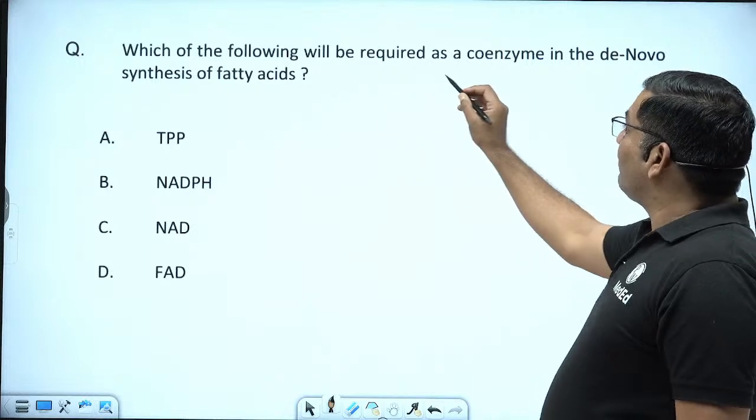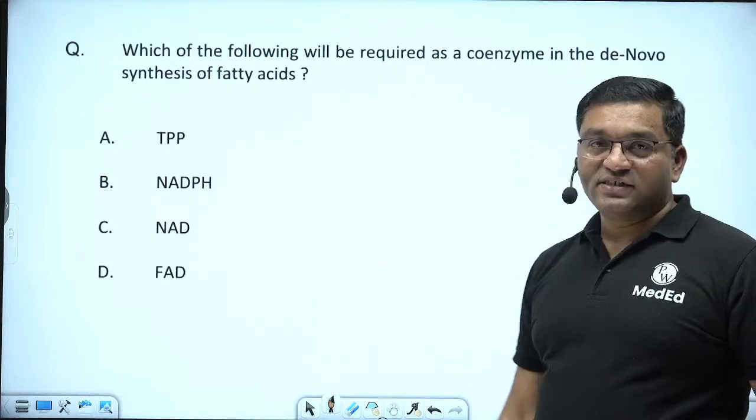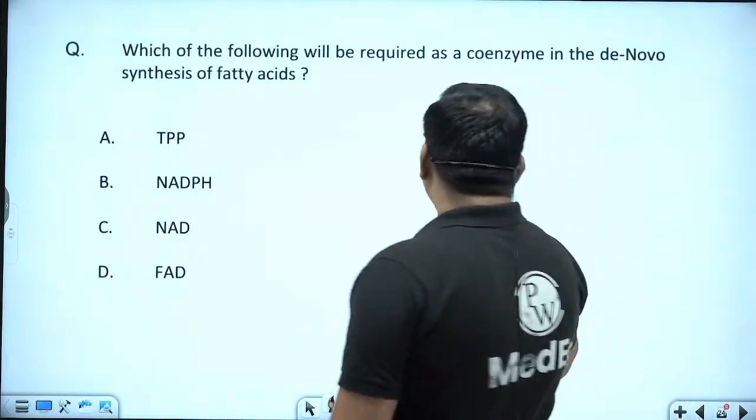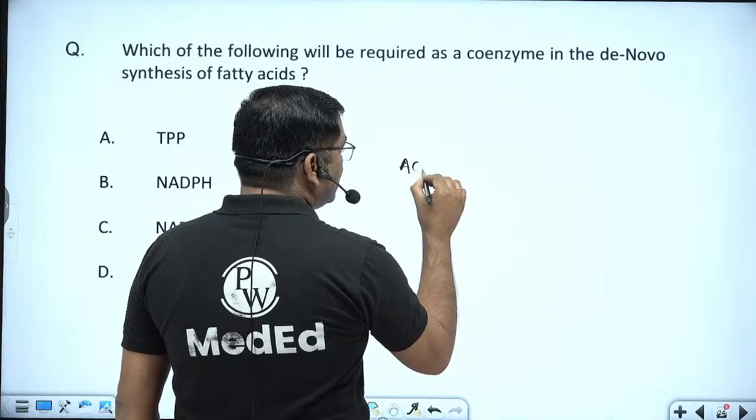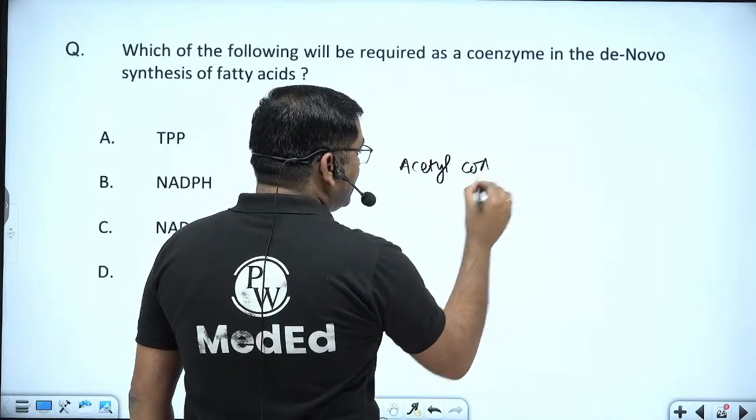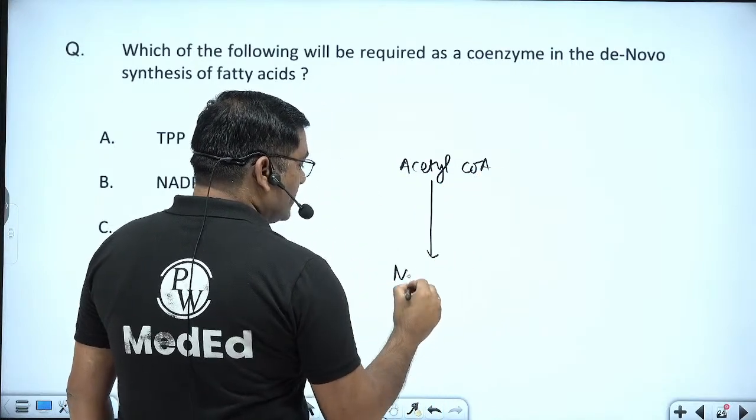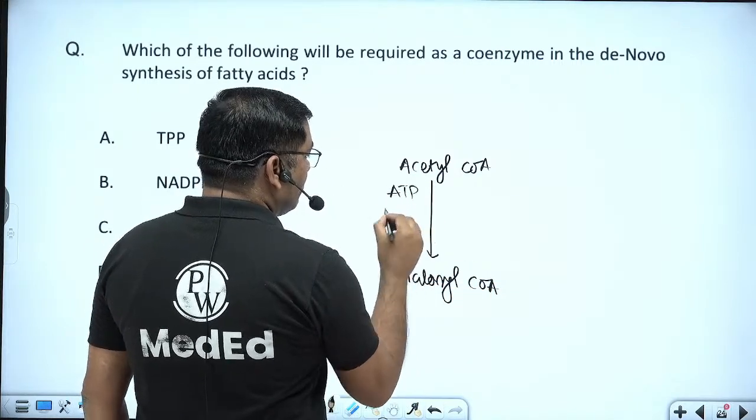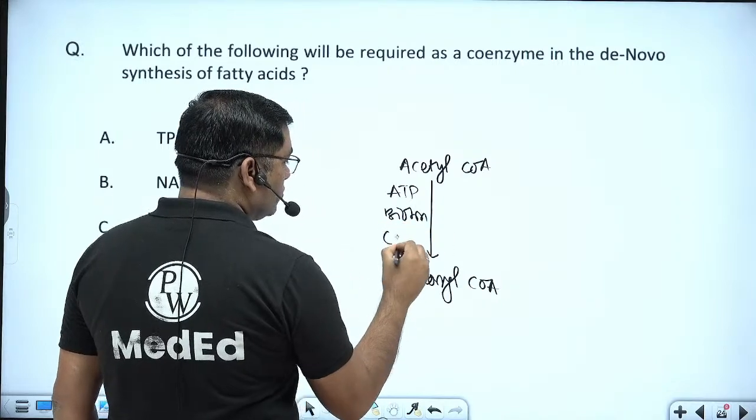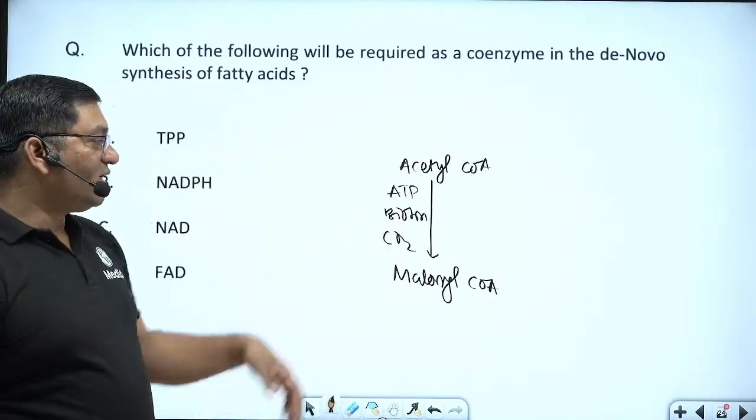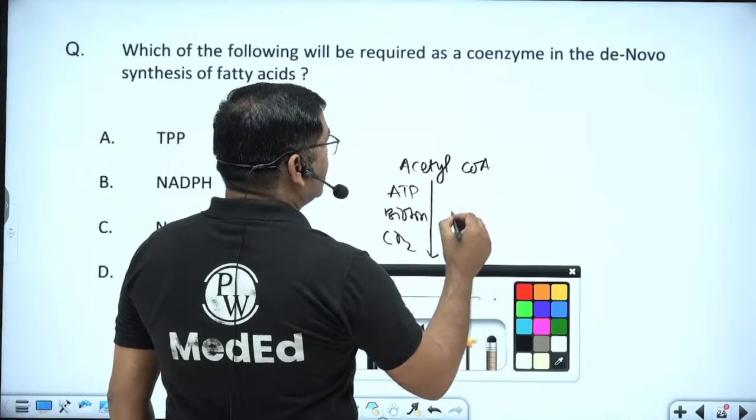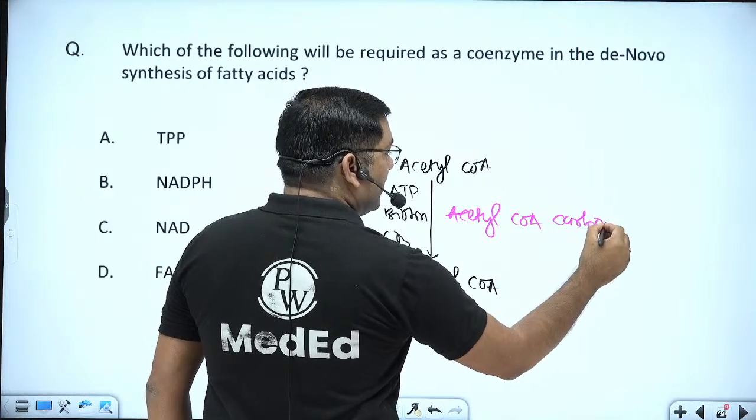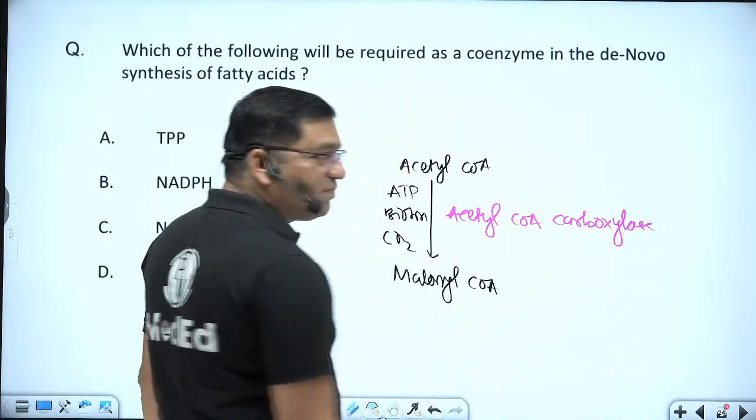Which of the following will be required as a coenzyme in the de novo synthesis of fatty acid? Remember, in de novo synthesis of fatty acid, the regulatory enzyme is acetyl coenzyme A carboxylase, which converts acetyl coenzyme A into malonyl coenzyme A. This is a carboxylation reaction where ATP, biotin and CO2 are required, and the enzyme is acetyl coenzyme A carboxylase. Apart from this, the fatty acid synthase complex is required, which has many reductase enzymes.